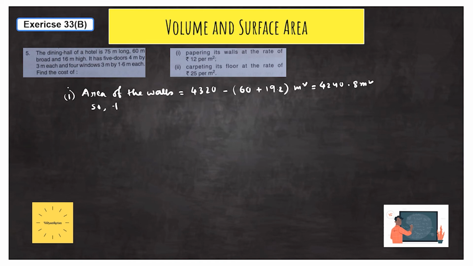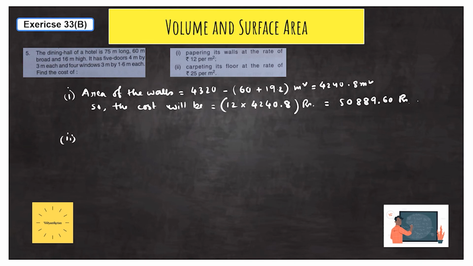Now see, for per meter square the cost is 12 rupees. So the cost will be 12 into the area of the walls excluding the door and windows, which is 4240.8, and the answer will be in rupees. So ultimately if you multiply this, the answer will be 50889.60 rupees. So in this way this problem is done.